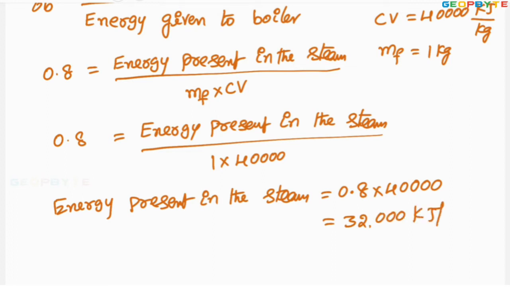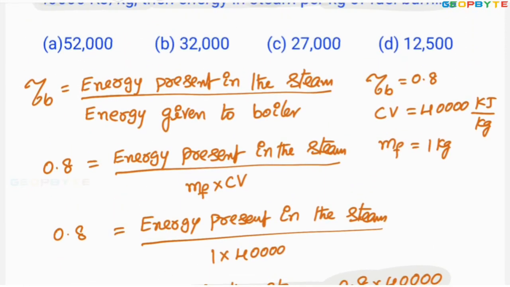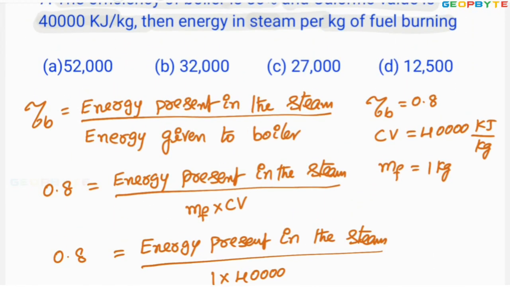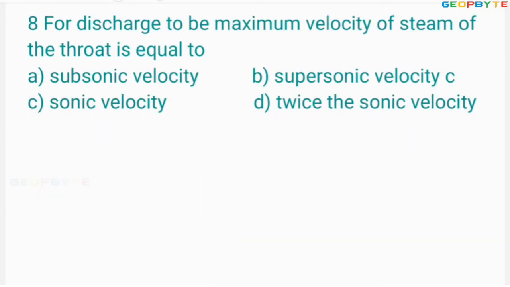That is the total energy present in the steam, 32,000 kilojoules. Look at the options. Look at option B. Option B is absolutely correct. I hope you got my point. Let us take another problem. Look at the next problem.